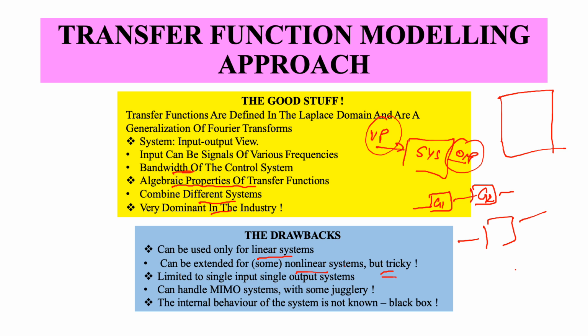We see that a lot of systems are of multi input multi output type. I have different inputs for this particular process. In this plant I have different inputs R1, R2, R3, different outputs Y1, Y2, Y3, and transfer functions G1, G2, G3.